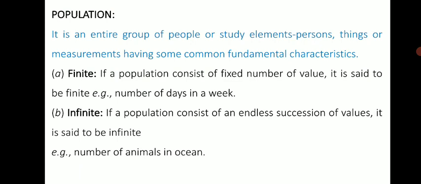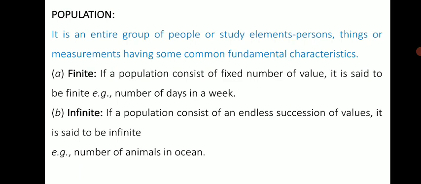It is an entire group of people, or in case of crops, or in case of other things, you can say study elements, or things or measurements having some common fundamental characteristics. So simply it is nothing but a group of things or people having similar characteristics.